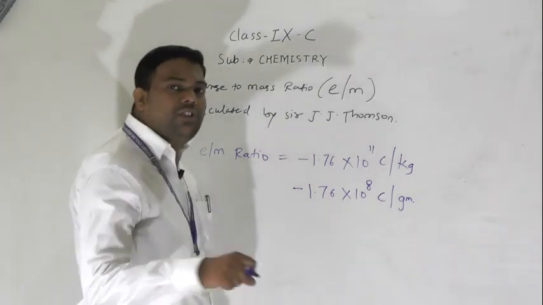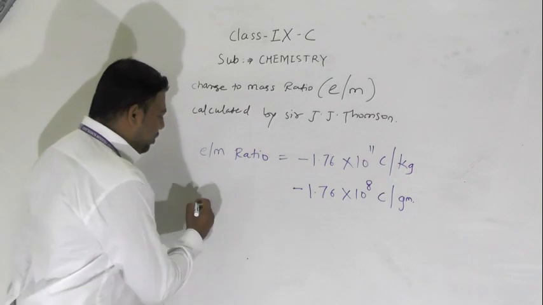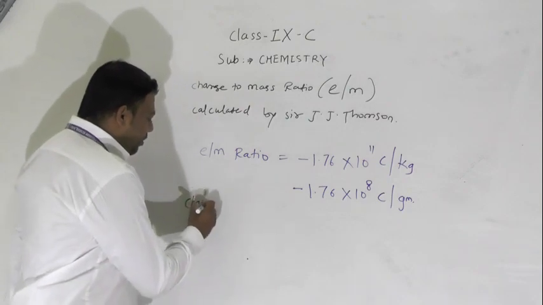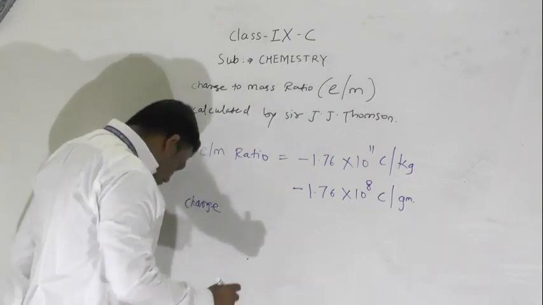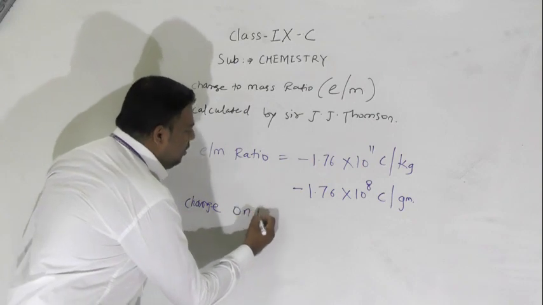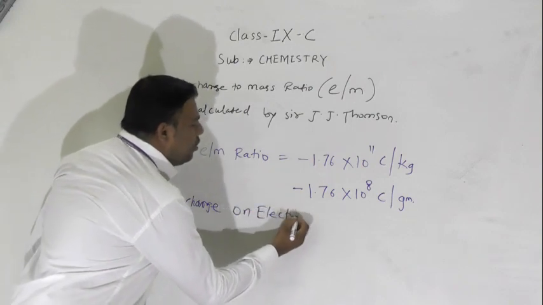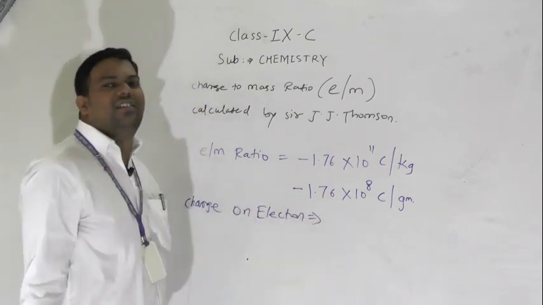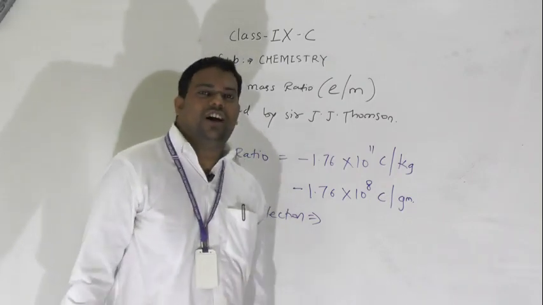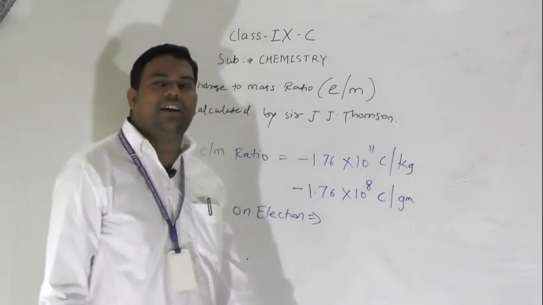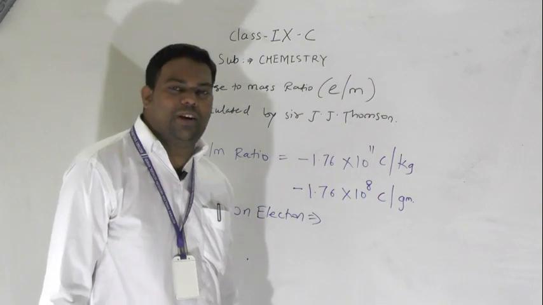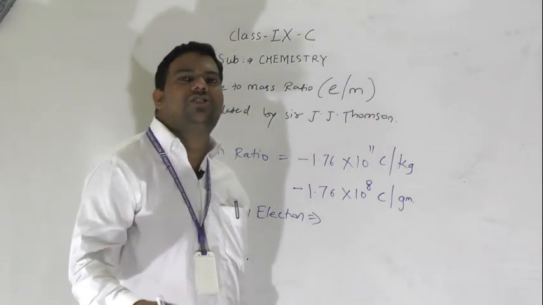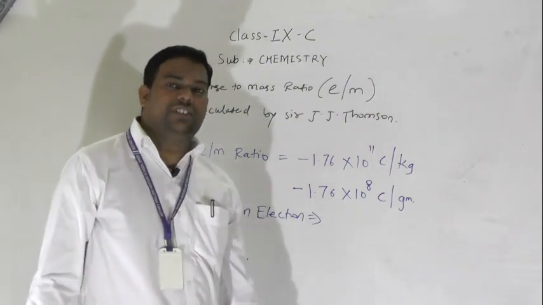Now we must know the charge on the electron also. The charge on the electron was determined experimentally by Millikan's oil drop experiment, which you will study in physics.